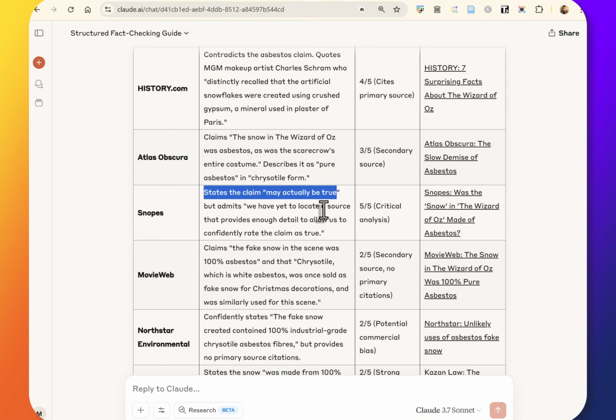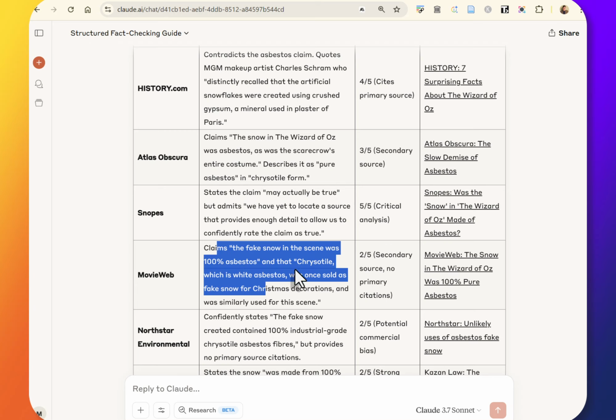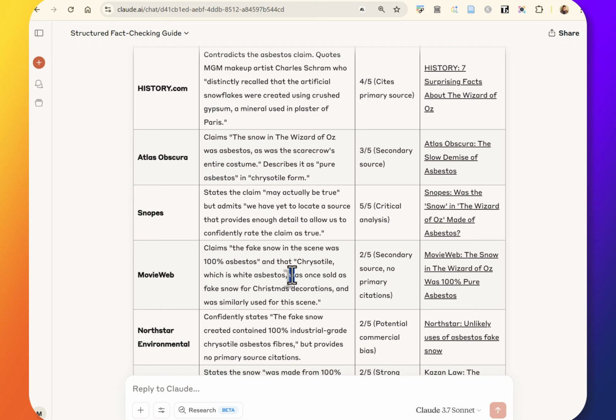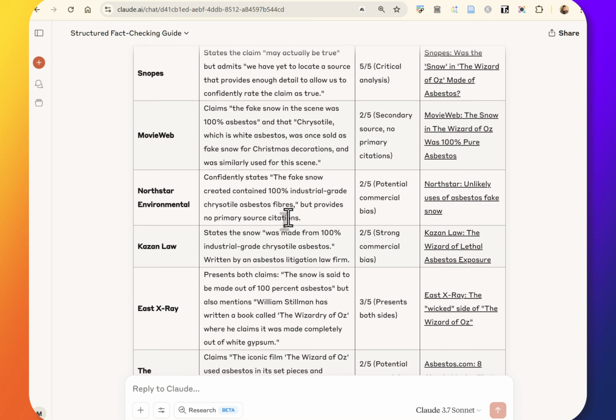Snopes, actually, when we look at what Snopes says, Snopes says, we don't actually know. It says probably, may actually, but admits they don't find any definitive proof. MovieWeb is just a secondary source based off everything else. And then some of these are weird, right? This is written by an asbestos litigation law firm.